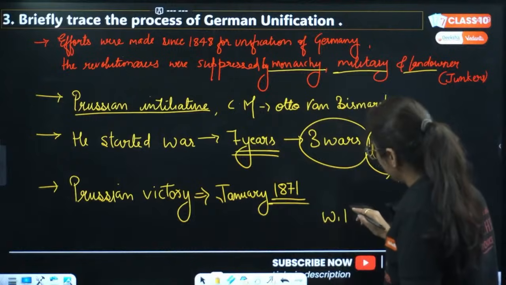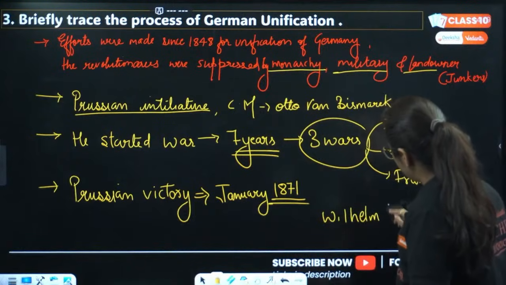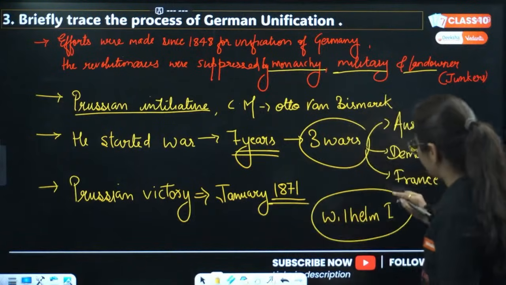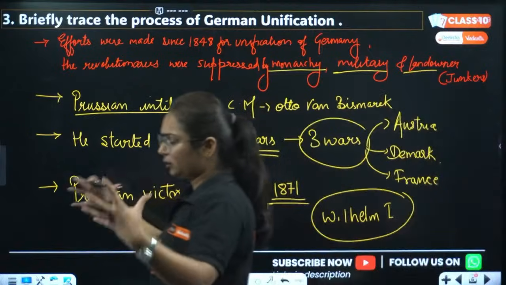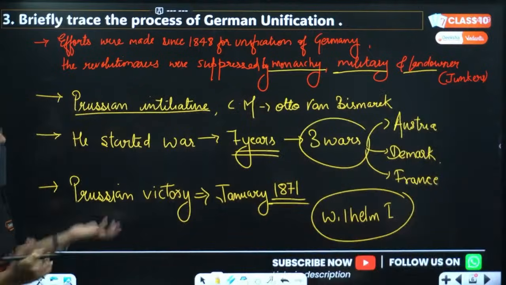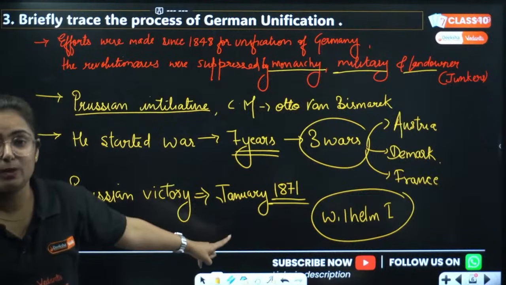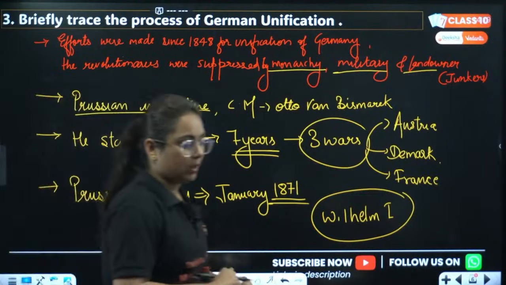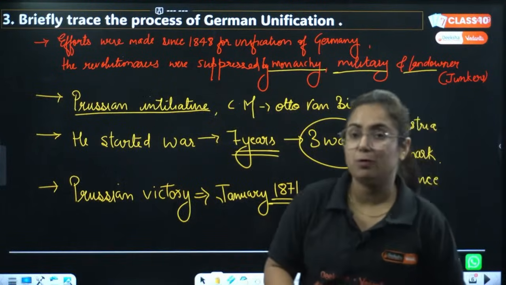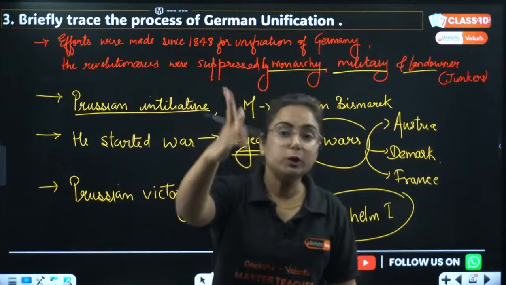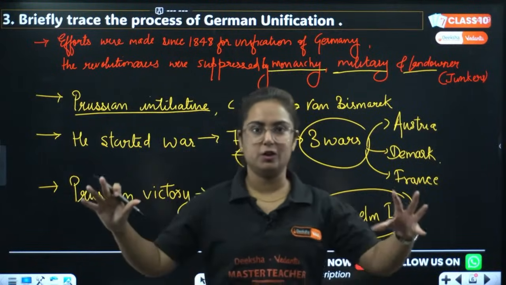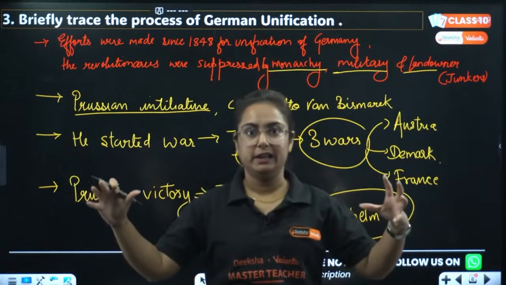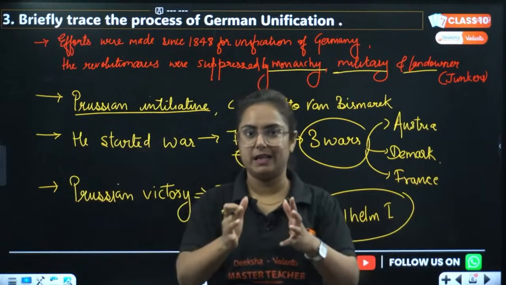Basically, it was King Wilhelm I who was proclaimed as the German Emperor in the Hall of Mirrors at Versailles, in January of the year 1871. Now, why 1871? This is very important because you have two unifications in your book, Italy and Germany, 1871 and 1861, and everything gets confusing day by day.